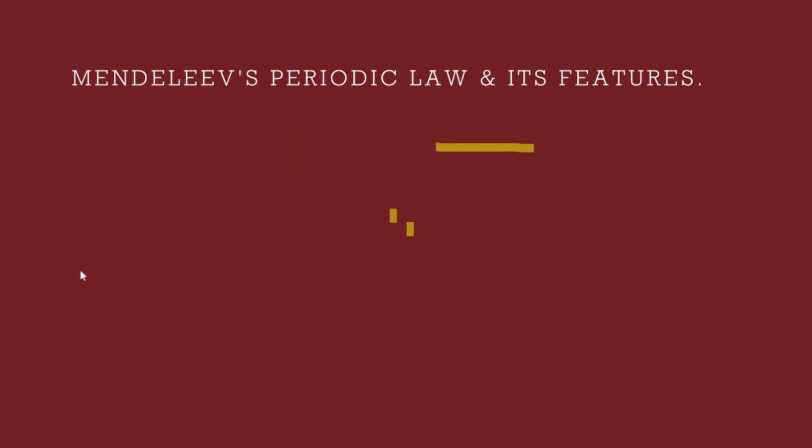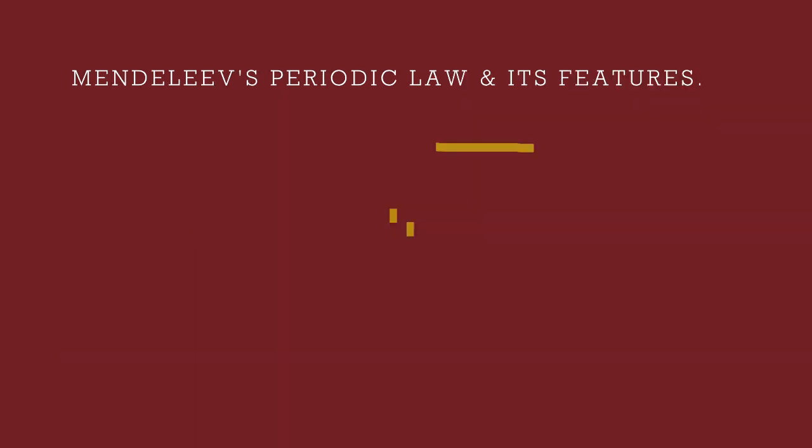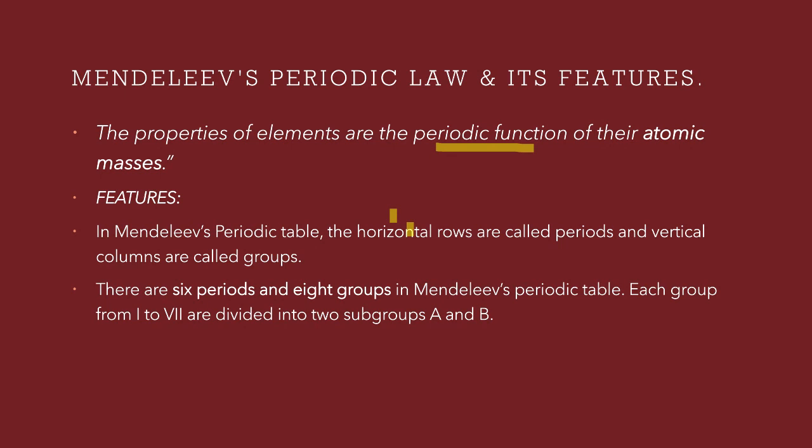Now if you just go back to the table, lithium and sodium. When the elements are arranged in the increasing order of atomic mass, there is some repetition in the properties. That is what this law states. Now, what are the features of Mendeleev's periodic table? The horizontal rows are called periods and the vertical columns are called groups. And there are six periods and eight groups in Mendeleev's periodic table. And you know that there are subgroups A and B, which I explained now.